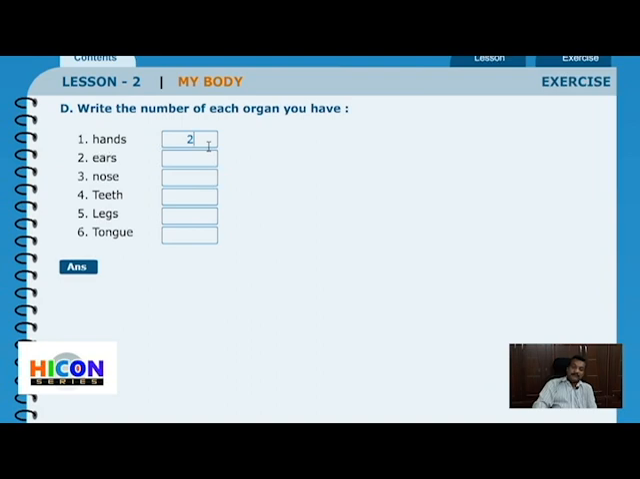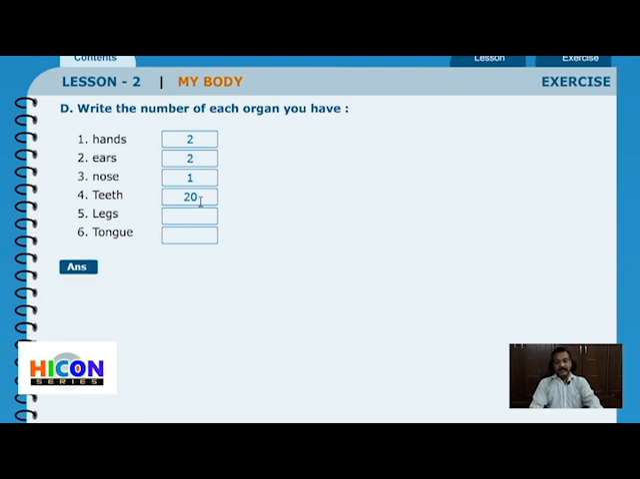Good. So how many ears do we have? Again, on either side of the head. One on the right and the other on the left. So we have 2 ears. Nose. How many noses do we have? We have only 1 nose. Now teeth. How many teeth do we have? We have around 20 teeth, and once we grow up fully, we will have around 32. Right now we have milk teeth and they are around 20 in number.